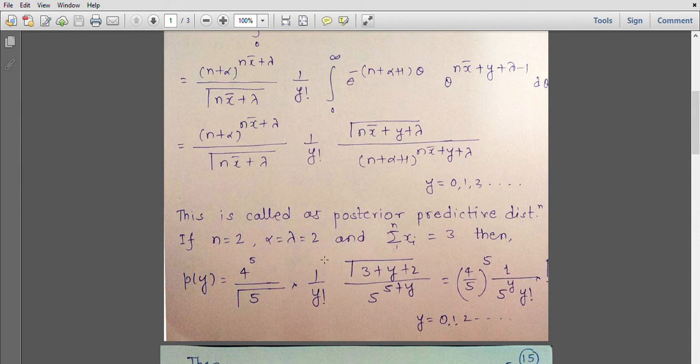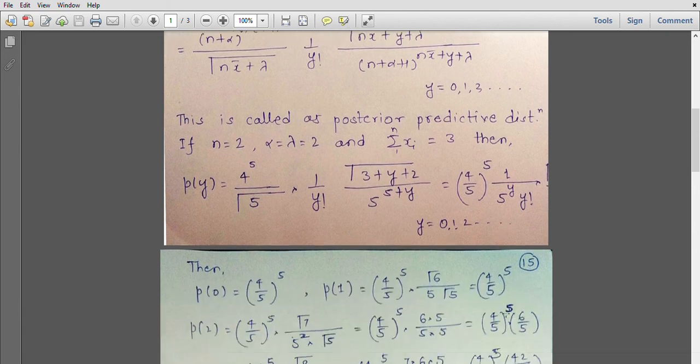Then if that is the case, the distribution of y will be 4 raised to 5 upon gamma 5, into 1 upon 5 y factorial, multiplied by gamma of 3 plus y plus 2 upon 5 raised to 5 plus y. So this can be further simplified as (4 by 5) raised to 5, into 1 upon 5 raised to y factorial, into gamma of 5 plus y upon gamma 5, where y will take values from 0, 1, 2 onwards.